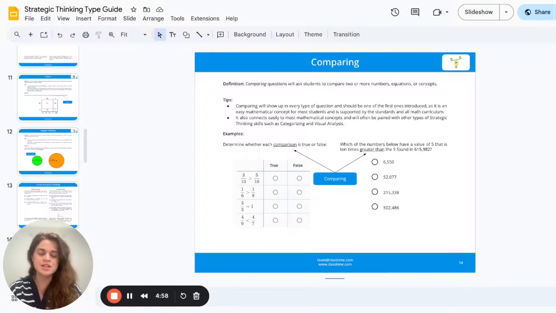Comparing is a type of strategic thinking that shows up all over the CASP. Comparing requires that students compare two numbers, maybe two equations. Oftentimes, this will show up in those greater than or less than signs that students are so familiar with.